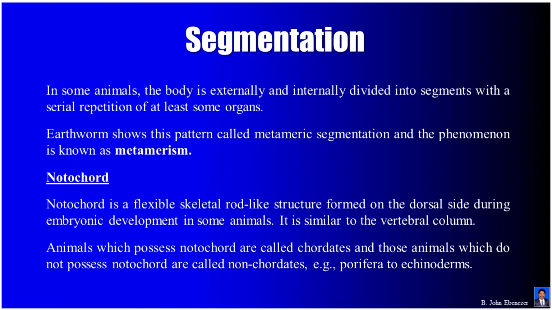Notochord. Notochord is a flexible skeletal rod-like structure formed on the dorsal side during embryonic development in some animals. It is similar to the vertebral column. Animals which possess notochord are called chordates, and those animals which do not possess notochord are called non-chordates. Example, Porifera to echinoderms.